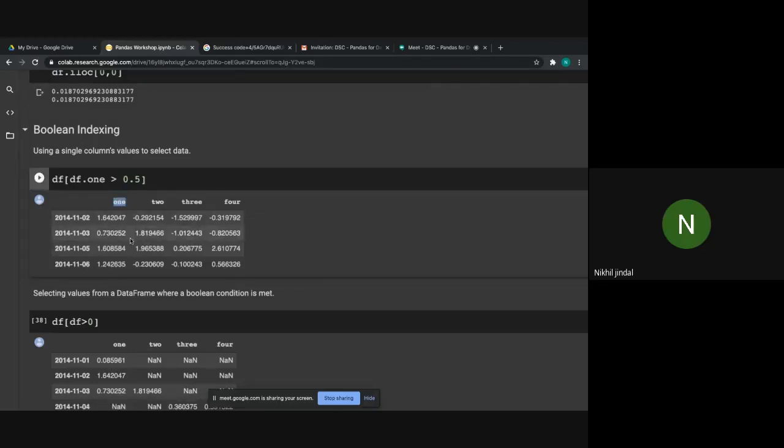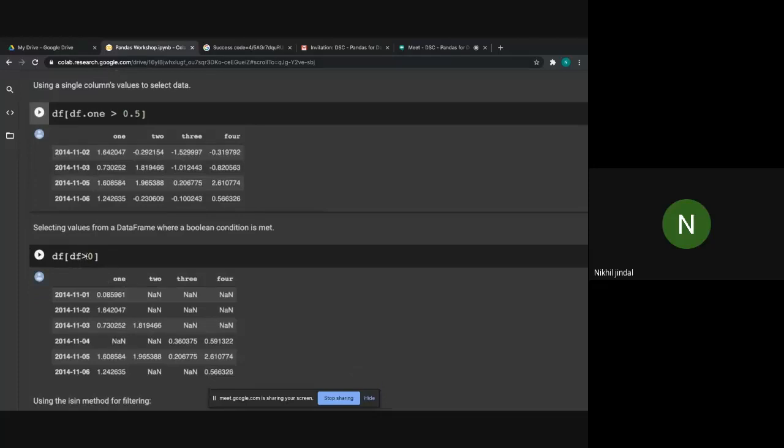Okay, as you can see, 2, 3, 5 and 6. So it means that the first November and 4th November have values for column 1 which are less than 0.5, and that's why this function has not printed those 2 rows.